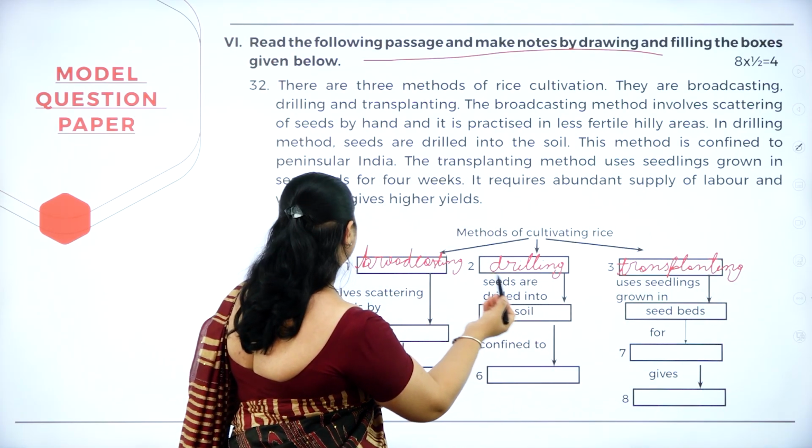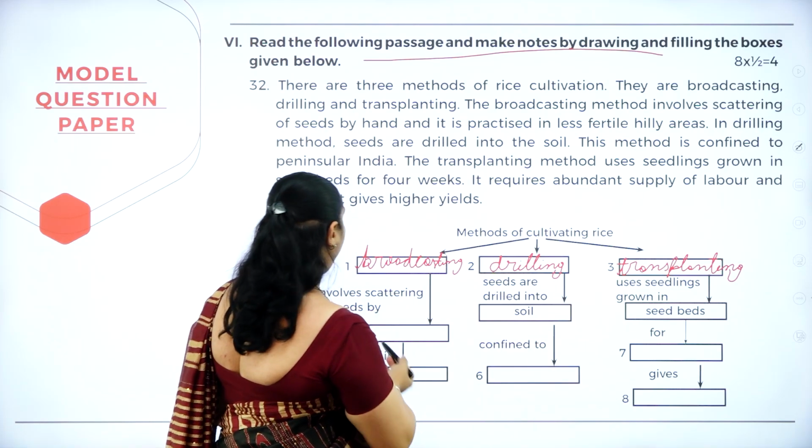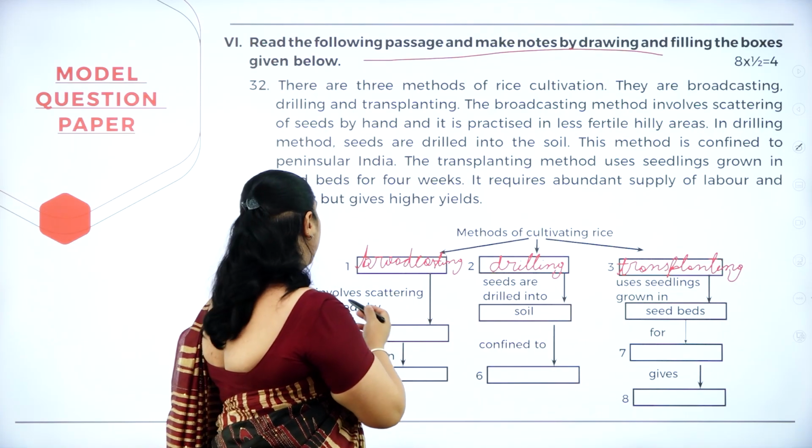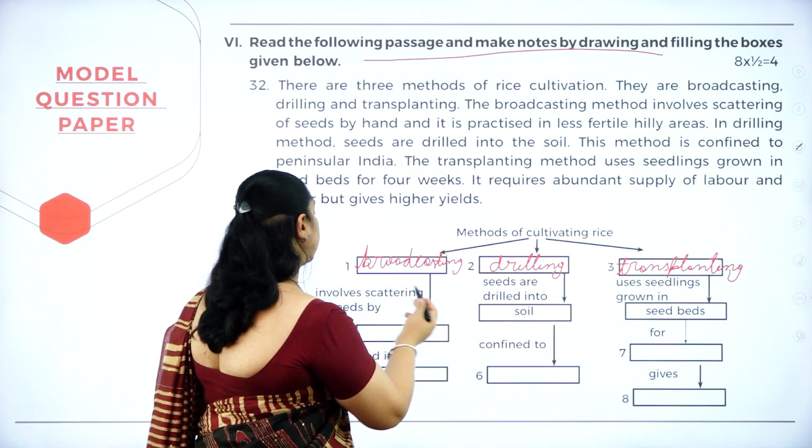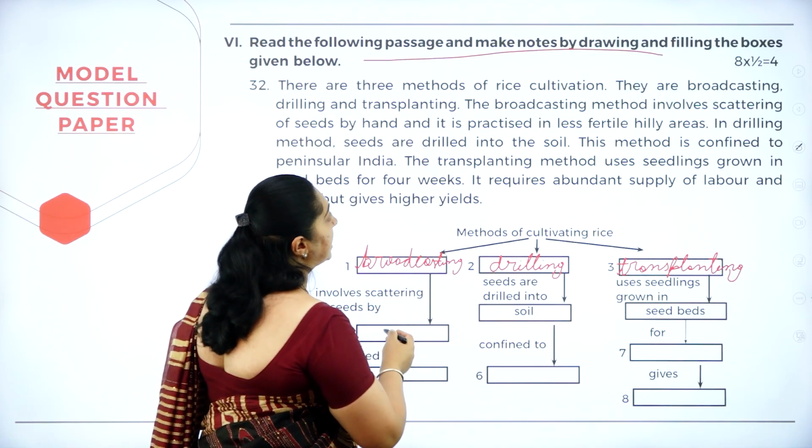And after this, next see the 4th question. Broadcasting involves scattering of seeds by.